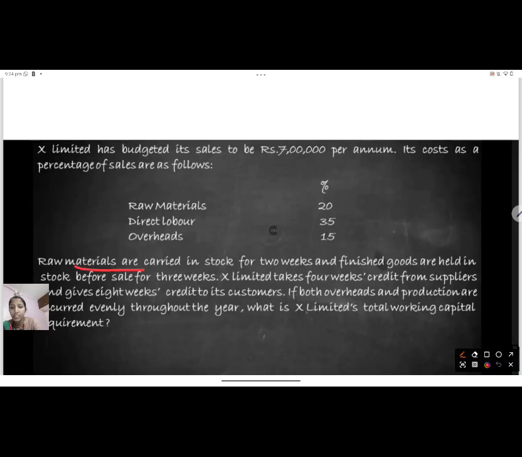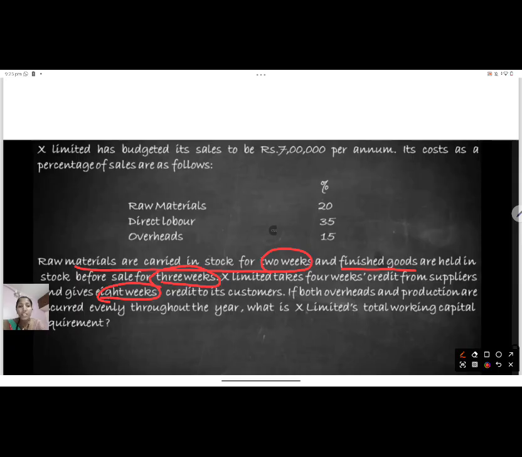See this, the raw materials in stock, they have taken 2 weeks. And from that raw material to the finished products for making, before sales, it has not been sold before sales, for that they have taken 3 weeks. X Limited takes 4 weeks credit from suppliers and gives 8 weeks. So now what is this 8 weeks?